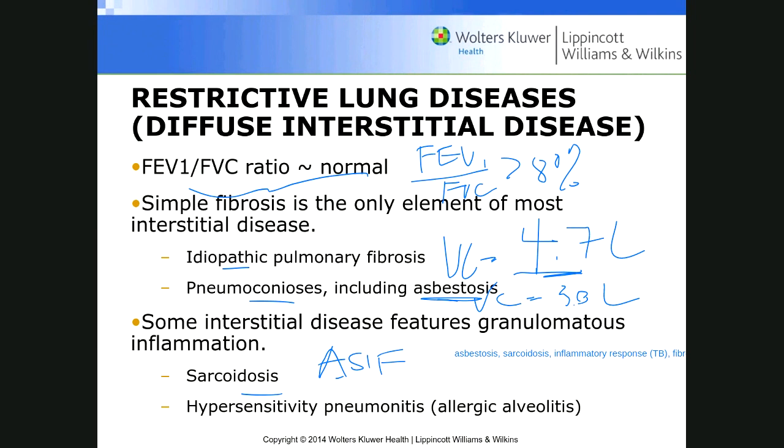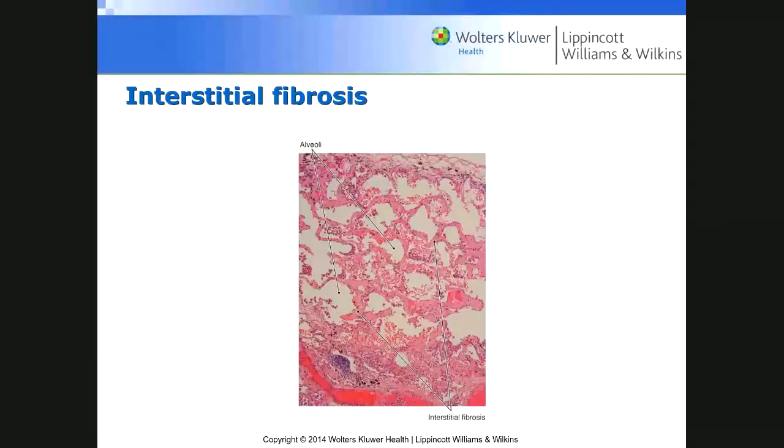These are the things that may cause inflammation. Okay, great. So those are the conditions of restrictive lung disease. The fibrosis you see is often in the interstitium, of course, but it can be in the alveolus as well.